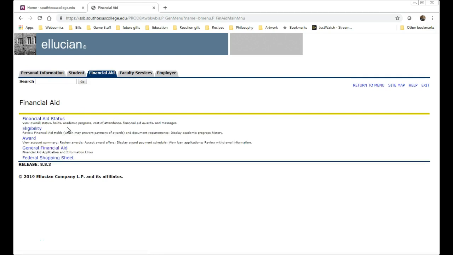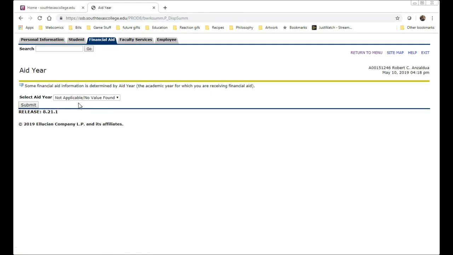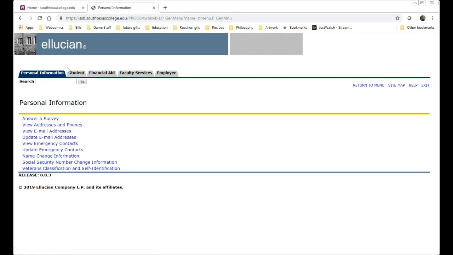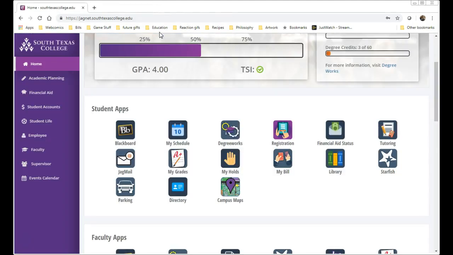You will need to know more about your financial aid status. Most of us will not. However, if you're going on for college credit, if you want to see how much you're awarded, if you have a hold, things like that, that's where you'd go in and you'd see all of those ones right there. Okay. So also you can request a parking permit, although we will be working with that for you for most of that, so don't worry too much about that one. So that's going to be this tab.